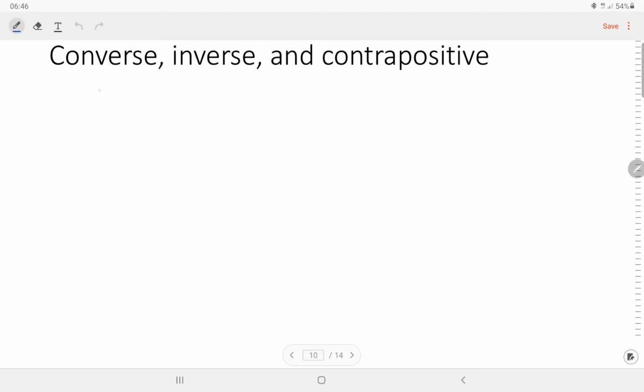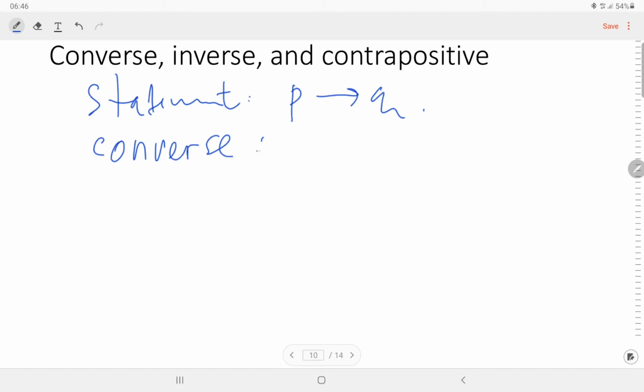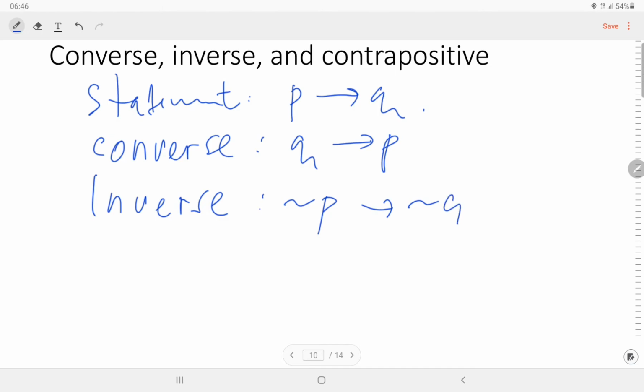For the converse, if we have the statement P then Q, then the converse is Q then P, and the inverse of the statement P then Q is not P then not Q.